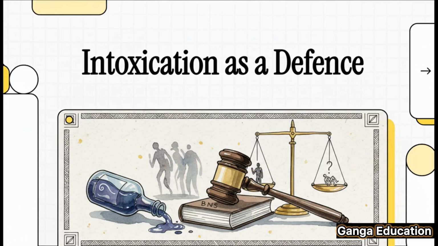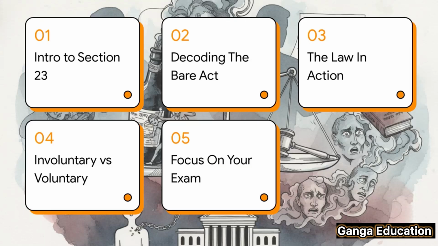Today, we're going to dive into a really crucial topic for your judiciary exams, the defense of intoxication, specifically under the new criminal laws. So here's our plan for today. We'll kick things off with an introduction to Section 23, then we'll break down the legal text itself. After that, we'll see it in action with some examples. Compare involuntary and voluntary intoxication, and finally, we'll zero in on exactly what you need to know for your exam. So, let's get right into it.